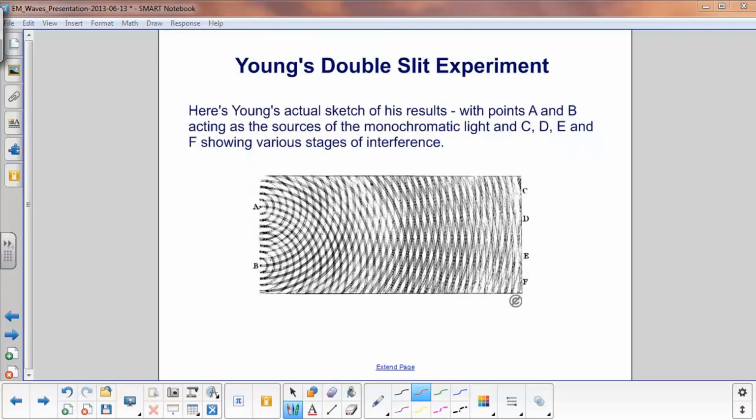Here's the actual sketch that Young made with his results. We have the two point sources over here where the light was allowed to pass through. Notice how he drew the waves here, just like we had with the water waves earlier, right? When light hits here, or a wave, it then regenerates a new outgoing spherical wave, and you can see how these are going to combine and interfere with each other. And he labeled a couple points here to show the specific effects. And if you kind of look at this, you see dark spots there, then kind of a bright spot over there. So you get that alternating bright-dark pattern.